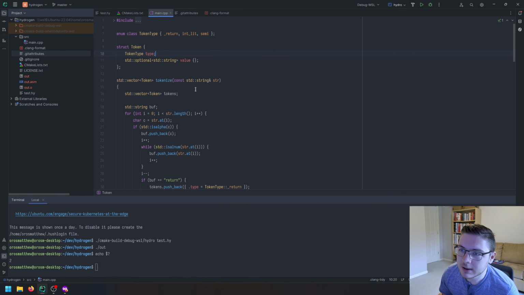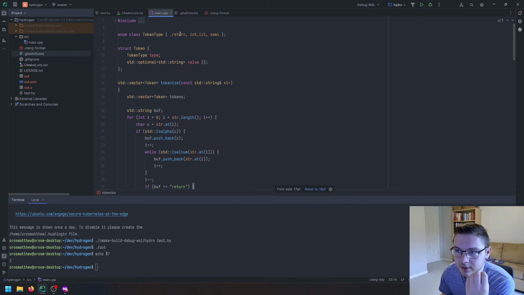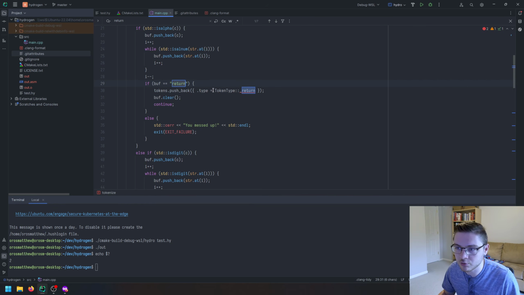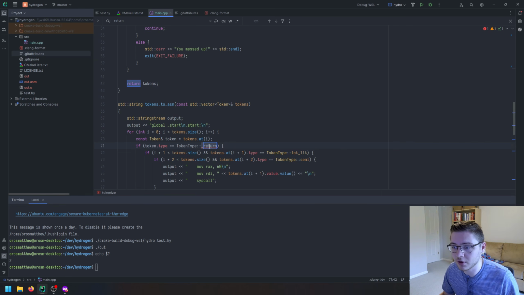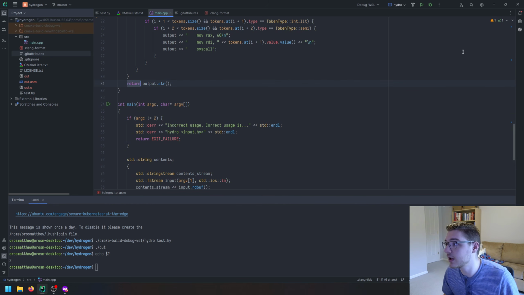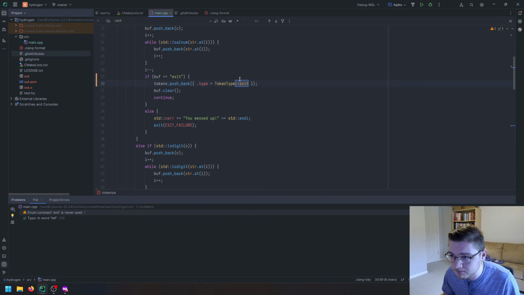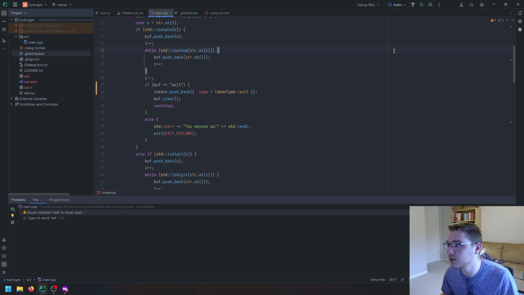Okay, so looking at our code here, we have our tokenizer here. So let's actually make the change I wanted to right away, and that's to make it exit, which is not a keyword, it shouldn't be. Okay, so let's just look for anywhere we use return, and let's make it exit, because I think that just makes more sense. So looking for return anywhere. That looks like it did it. I have one warning: enum constant is never used. That is interesting because I thought I did use it. I'm clearly using CLion. You don't know what you're talking about.